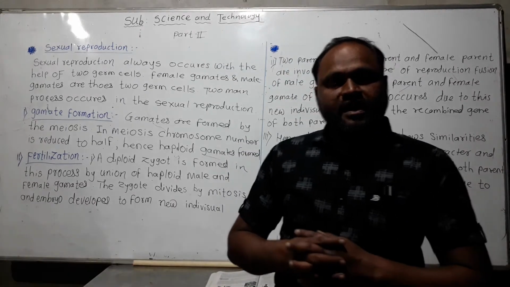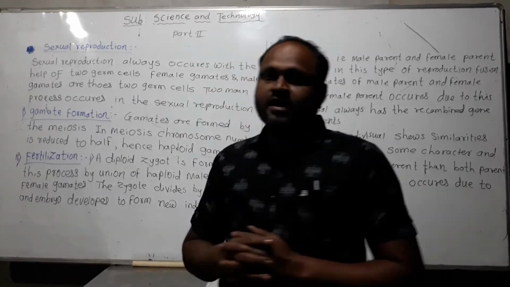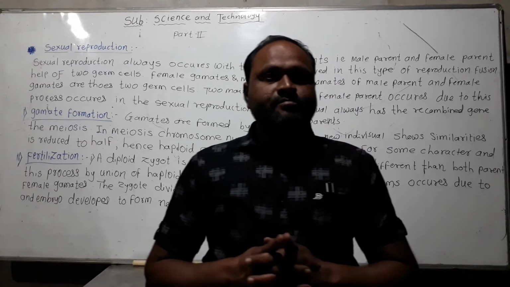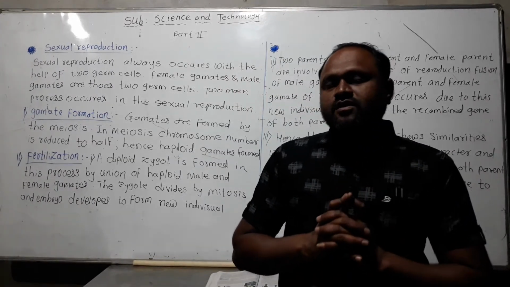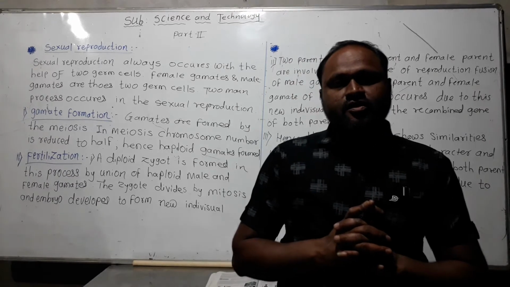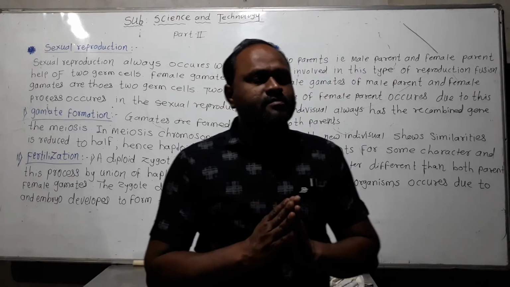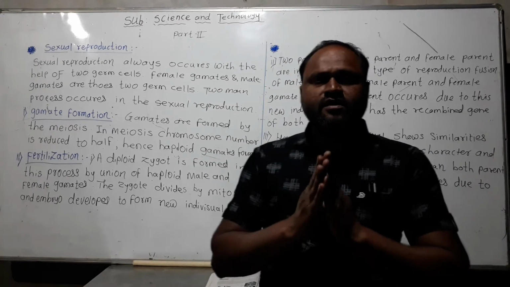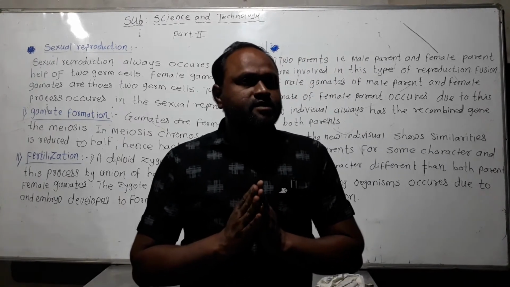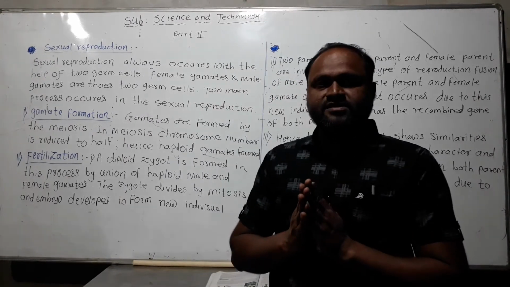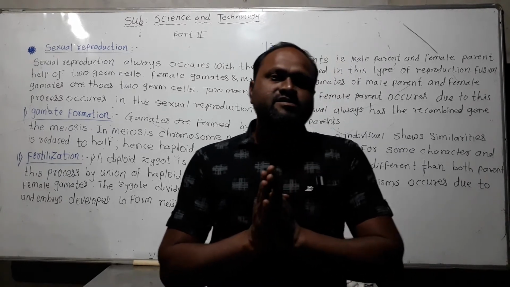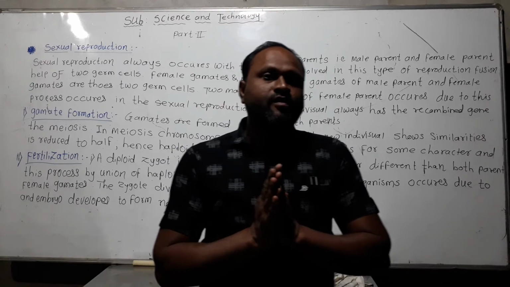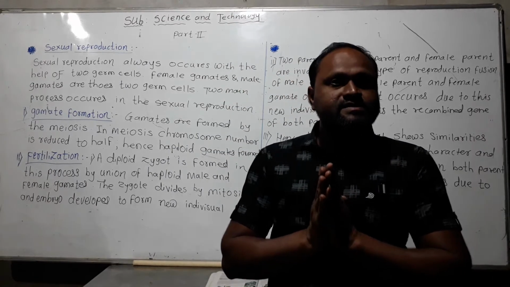Hello students, in the last lecture we discussed the topic asexual reproduction in multicellular organisms. What is meant by asexual reproduction? Asexual reproduction means reproduction without the union of gametes, so it is called asexual reproduction. In asexual reproduction, only one parent cell is involved.